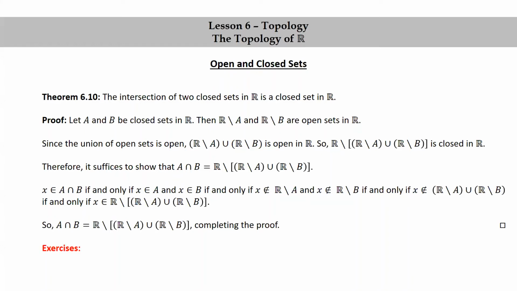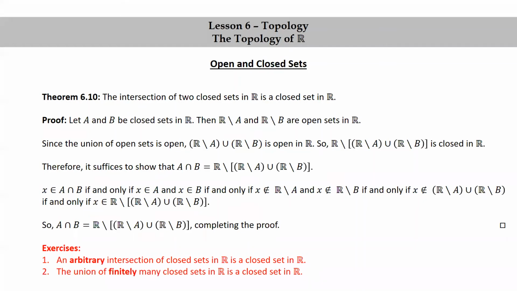And I'm going to finish up by just mentioning a few exercises that you might want to do to solidify your understanding of closed sets. One, an arbitrary intersection of closed sets in R is a closed set in R. Two, the union of finitely many closed sets in R is a closed set in R. And three, an arbitrary union of closed sets in R does not need to be closed in R.